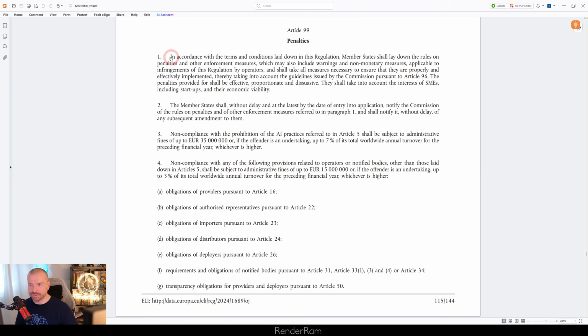Now, I'm talking about all these restrictions here, but what are the actual fines? How does that work? We got to the part which says penalties. So pretty much, if you disobey these rules, there are various penalties that can come your way. The maximum penalty that can happen is 15 million euros or 3% of total worldwide annual turnover, whichever is higher.